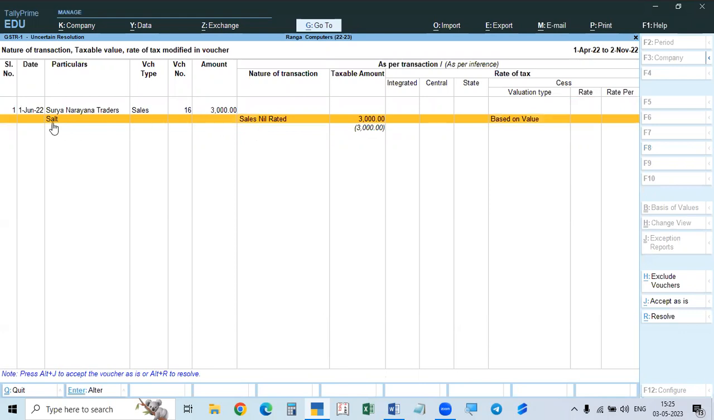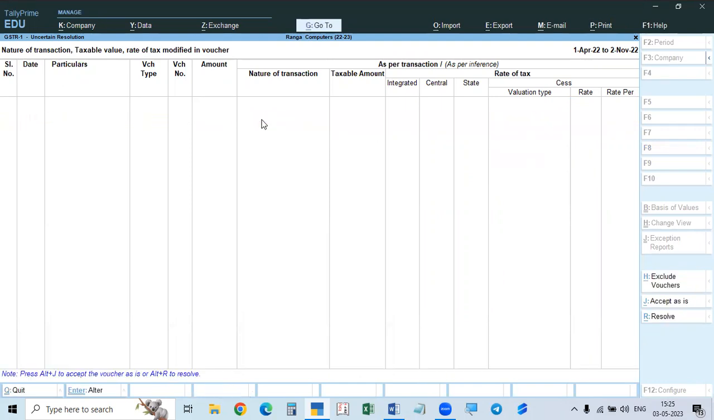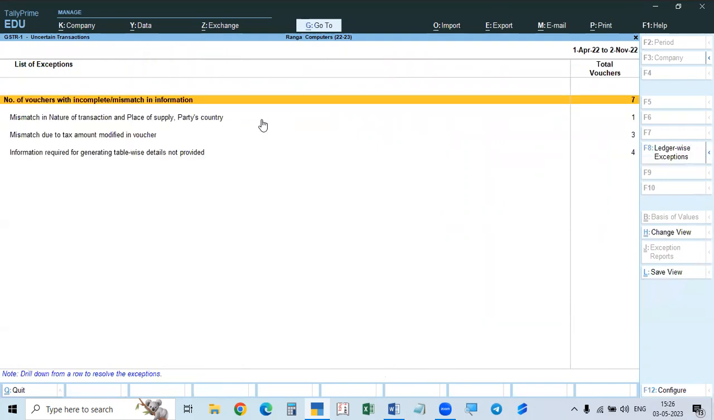Now this one, so required salt, nil rated it is given. It is given as nil rated. There will be no taxable amount. So this is also gone. Okay, nil rated means there is no tax. So here gone. So that is completed.